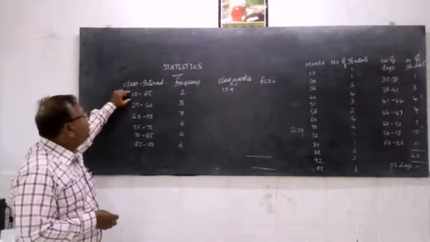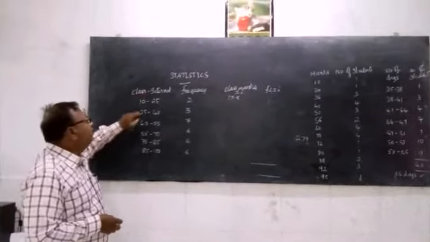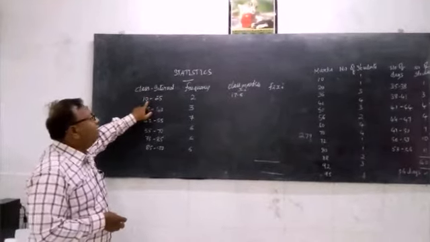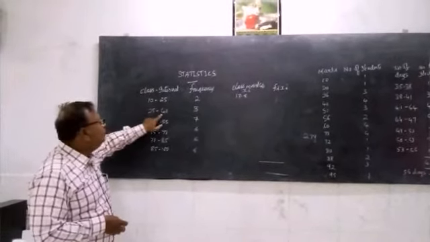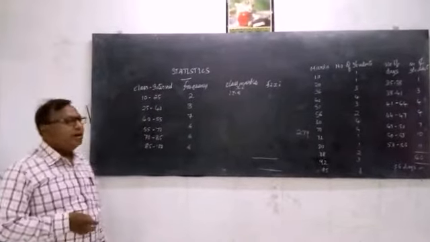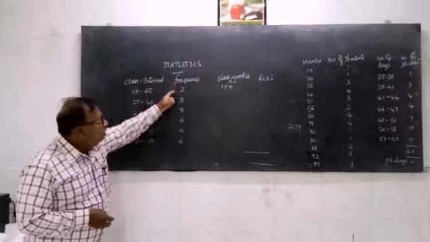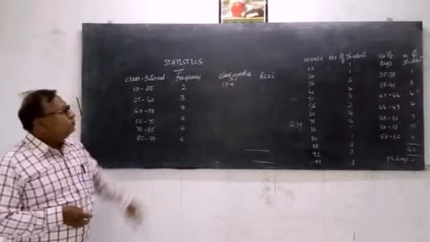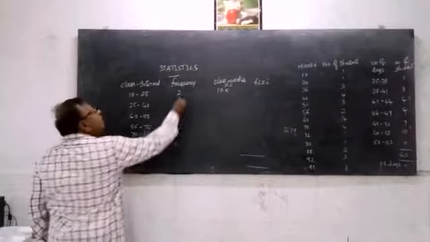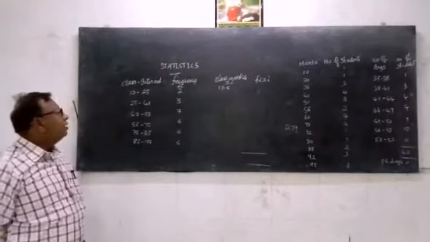Now here I have made a class interval of 10 to 25. So here the length of the class is 15. The length of each class is 15. In this way I have made the class intervals. Then this column is frequency, which as usual is copied from the given table.